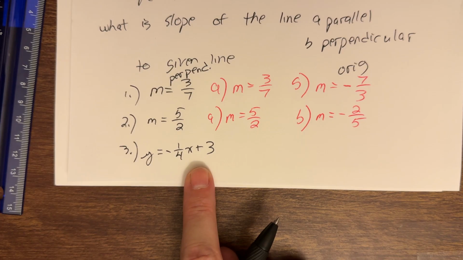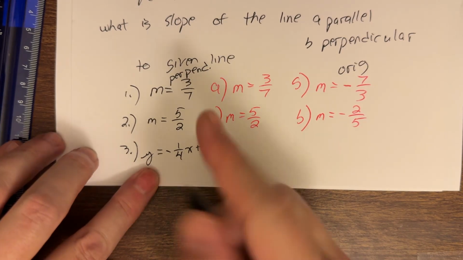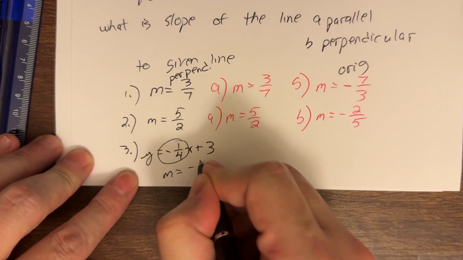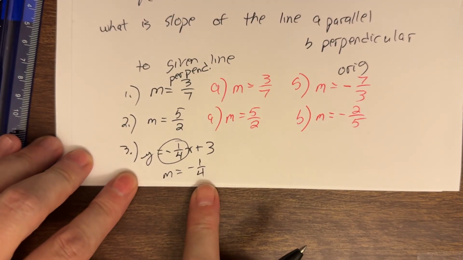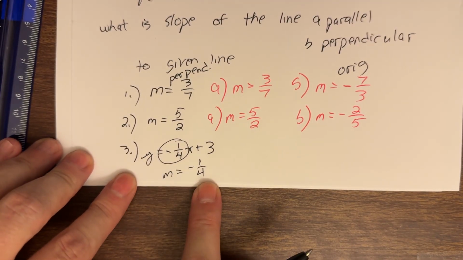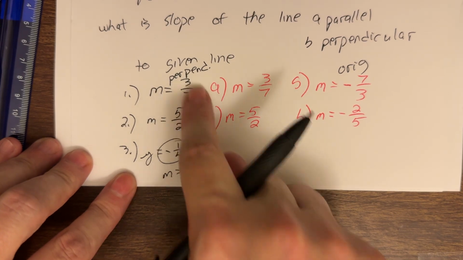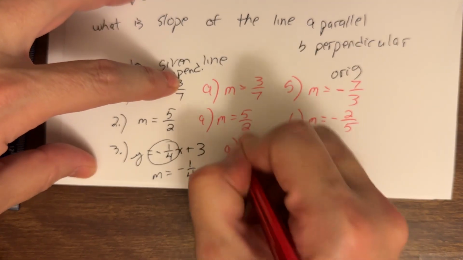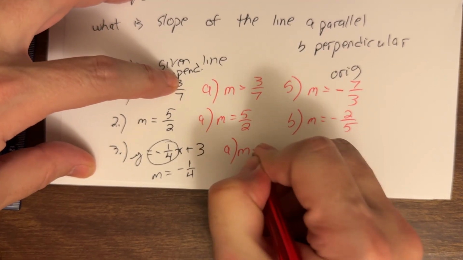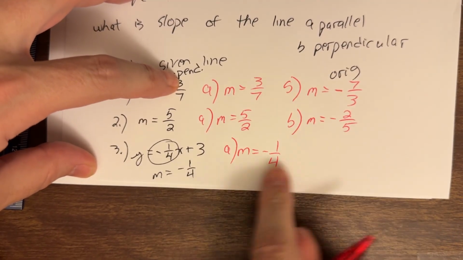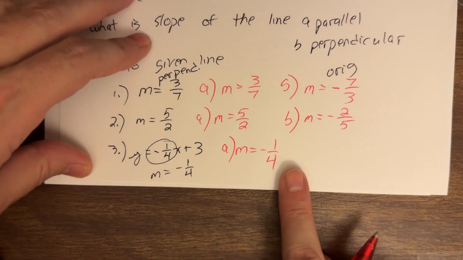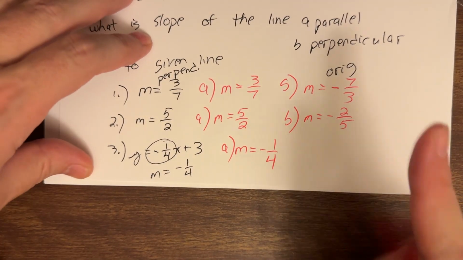So first step, what's the slope? Well, there it is. It's already nicely in mx plus b form, so I can easily identify that this line has a slope of -1/4, and now I'm right back where I was over here. I could say, okay, my parallel line has that exact same slope. So what was -1/4 before is still -1/4 after.